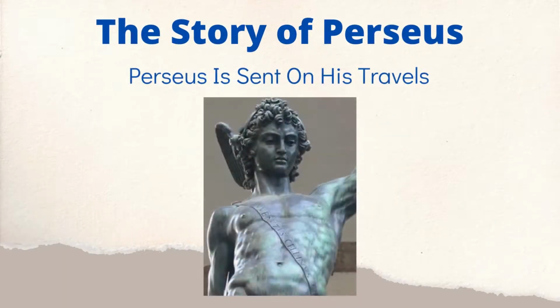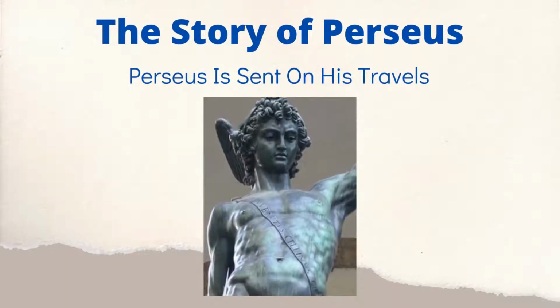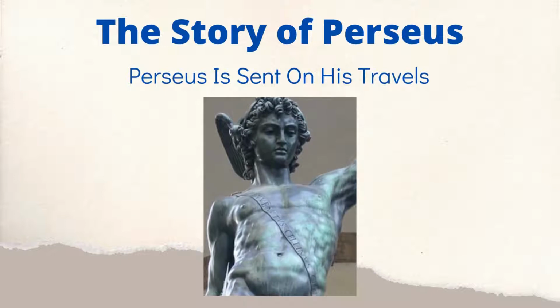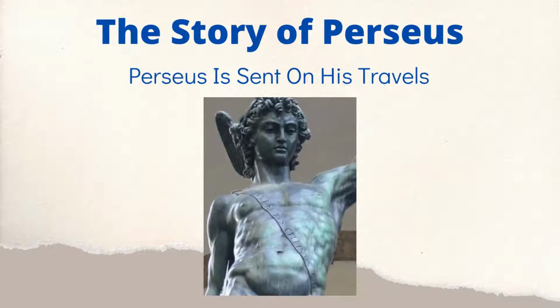Hey everyone, in this video we're going to take a look at part 3 of Ritchie's story on Perseus. In the first two parts we saw Perseus as a young child, a baby basically, and the attempt to kill him and his mother. Now in part 3, we know that they've been saved by King Polydectes. And we're going to see how Perseus grows up and gets sent on his journey. He needs his hero's journey.